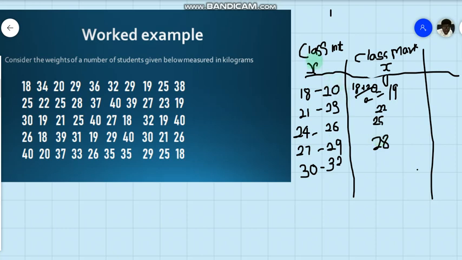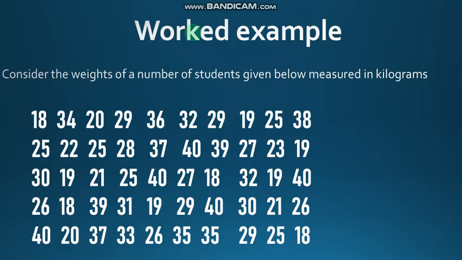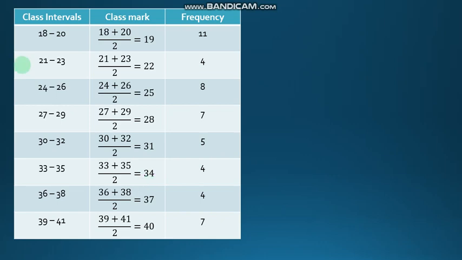So you build a table of class interval, the class mark, then the tally and then the frequency. Following this method, I will show you the prepared table for this data that has been done already. So here is the table of class intervals, class mark and then the frequency for the data we have been given. We have a class interval of 3, and the class mark is gotten by taking the average of each interval, then the frequency.